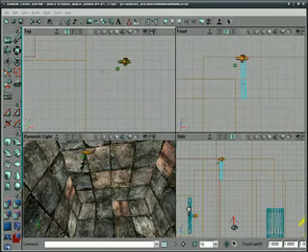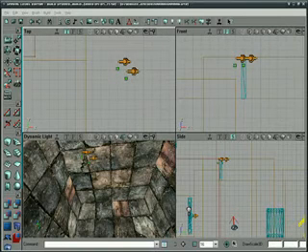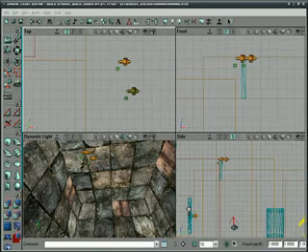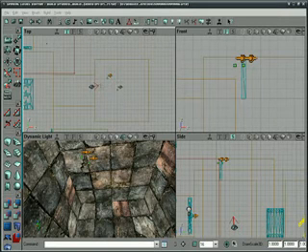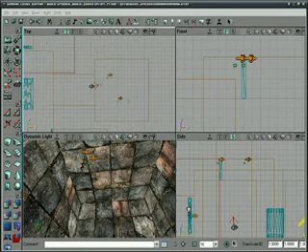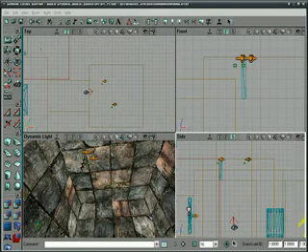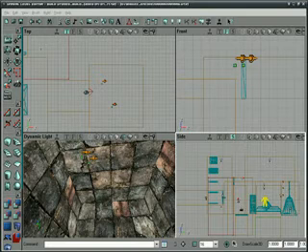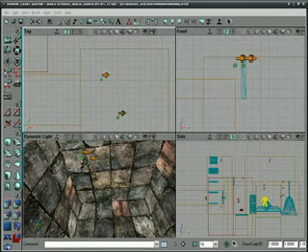So let's Shift D and copy that guy over. And you know what? Why don't I just move this guy over, move him back a little bit. We want to create an interesting effect. Okay, so maybe we'll have three characters in here. Put it sort of like that. We want it on the same plane, so that's looking nice. And I'm kind of liking that. I do want to move this guy back just a little bit more.